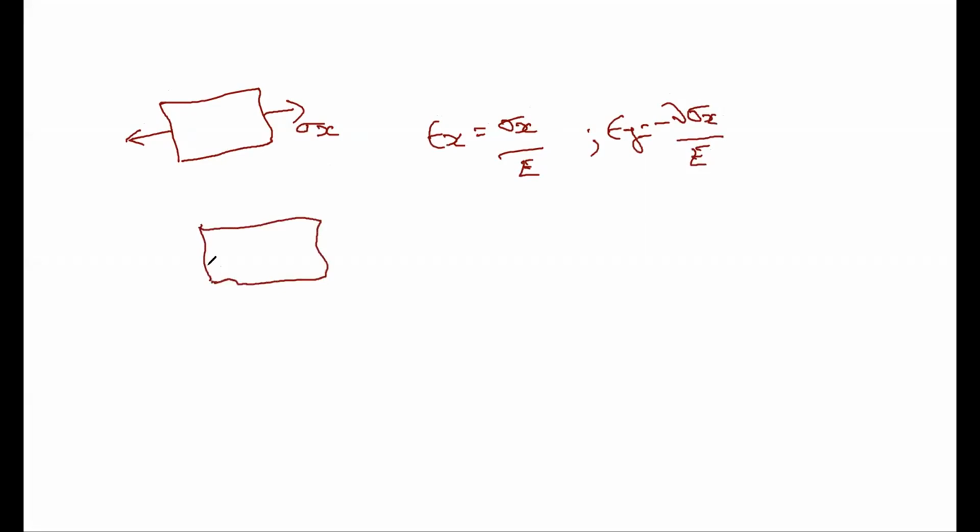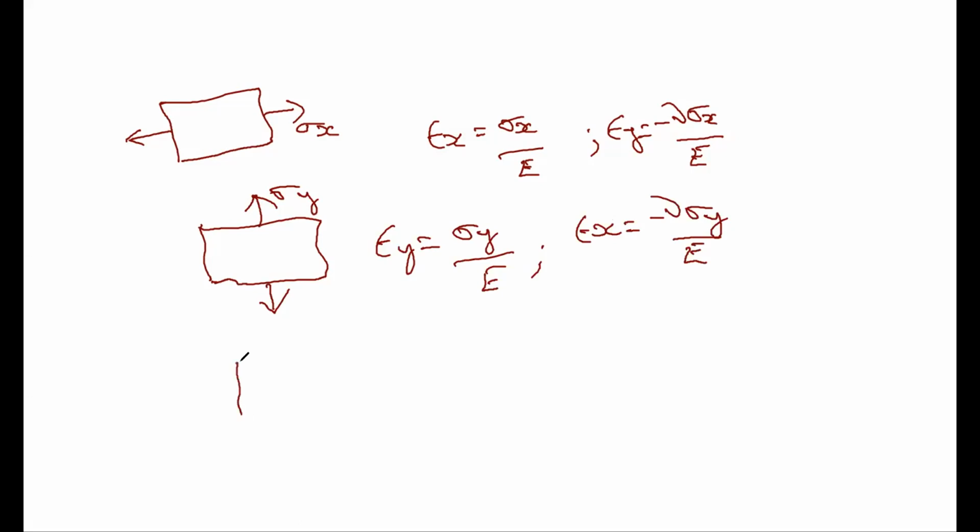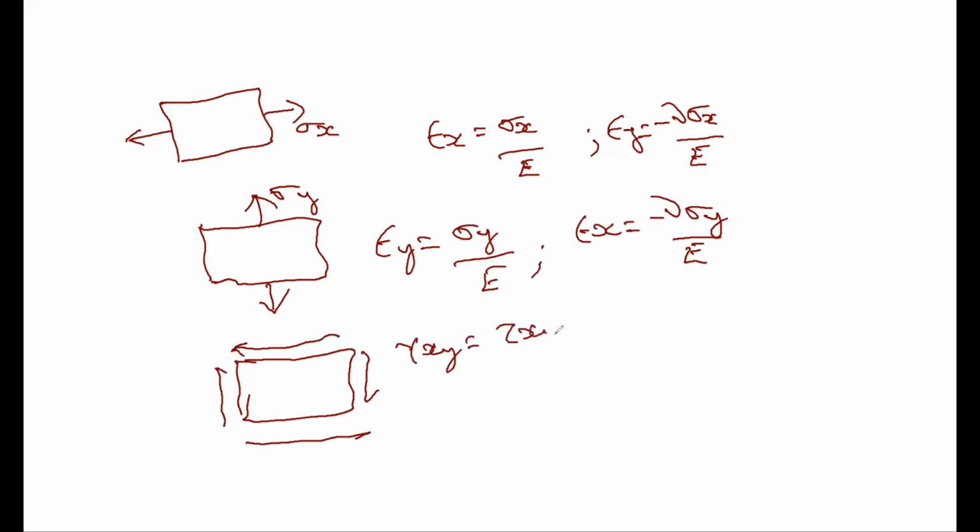Sigma x gives epsilon x equal to sigma x by E, and epsilon y equal to minus nu sigma x by E. Then sigma y gives epsilon y equal to sigma y by E, and epsilon x equal to minus nu sigma y by E. Then I apply a shear stress tau xy, so gamma xy will be equal to tau xy by G.